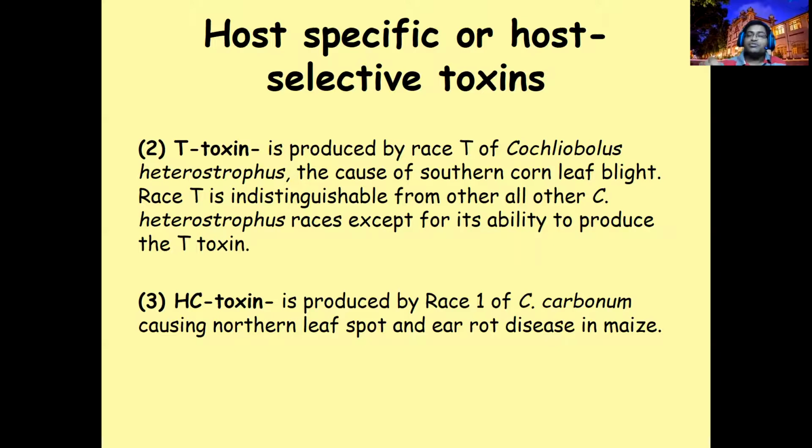The chemical we call HC toxin is the specific toxin. If you isolate this pathogen from the host, you can detect this HC toxin. That is why we call it northern leaf spot or ear rot in maize. Otherwise, we will not call it northern. We will definitely call it leaf spot or ear rot if race 1 is not attacking.